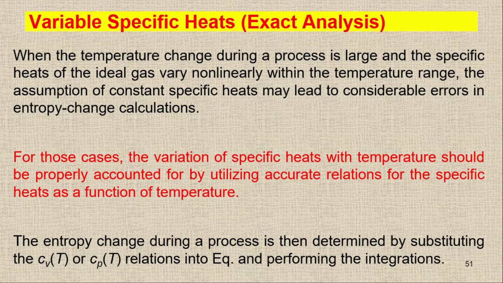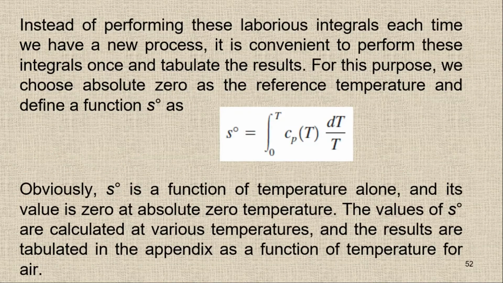So instead of performing the integration again and again, we simply check the entropy with respect to a reference temperature, and we denote it by S naught.